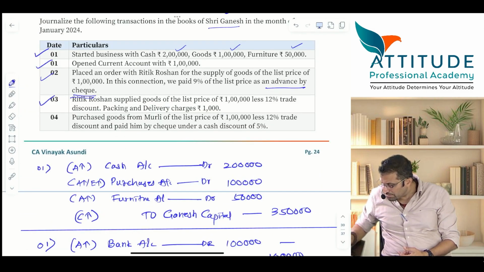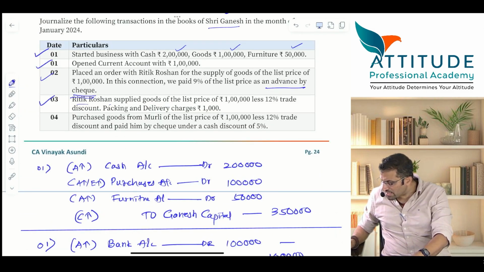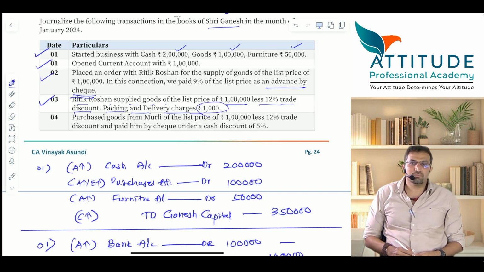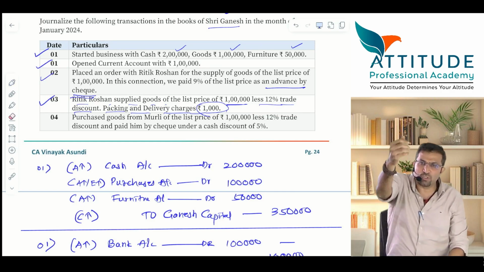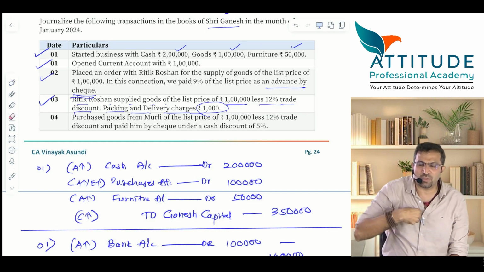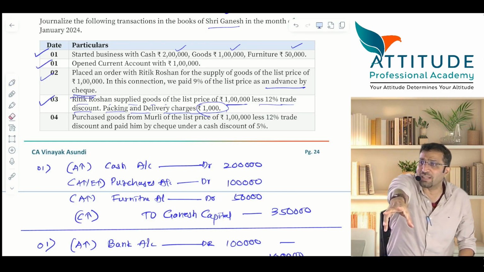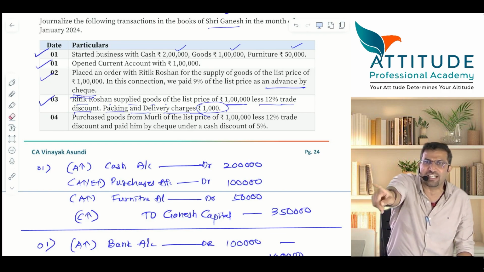Next is third. Now, Hrithik Roshan supplied goods. List price 1 lakh, less 12% trade discount. Packing and delivery charges 1,000. Now I am Hrithik Roshan. I supply the goods to you. You have already paid me advance of 10,000. I say take this goods worth rupees 1 lakh, but I am giving you a trade discount of 12%.